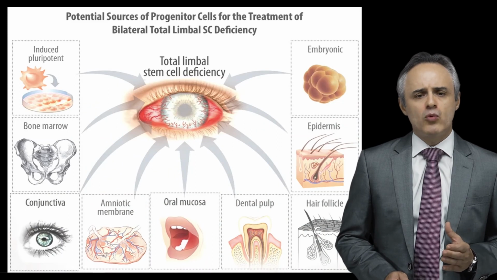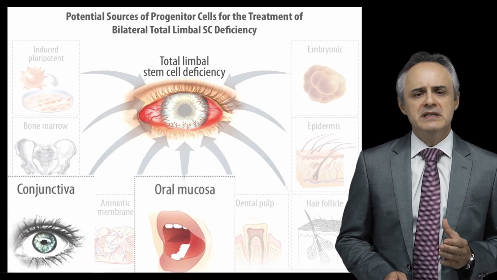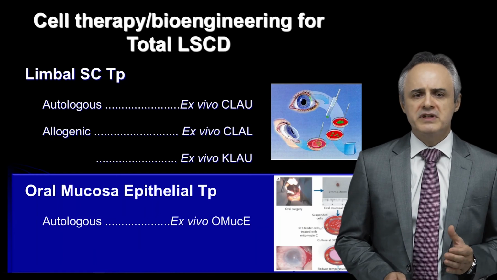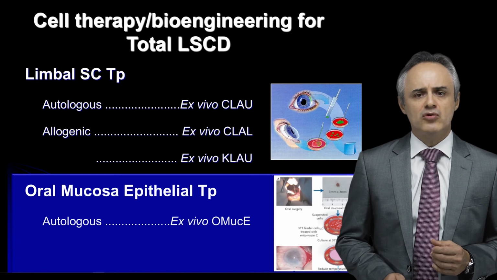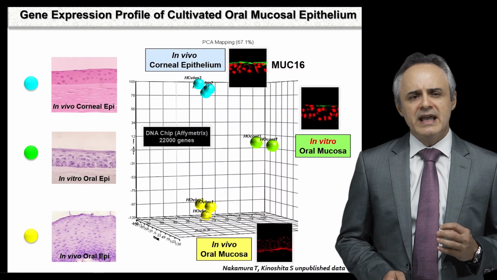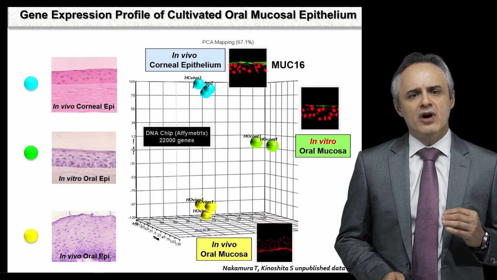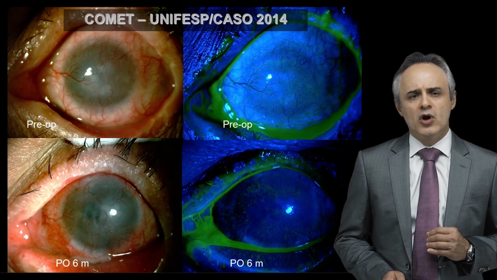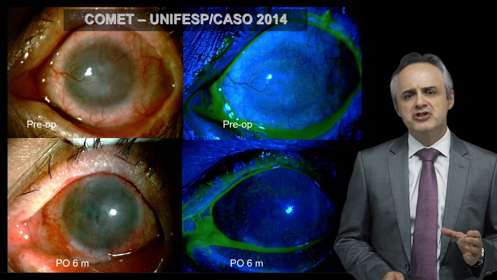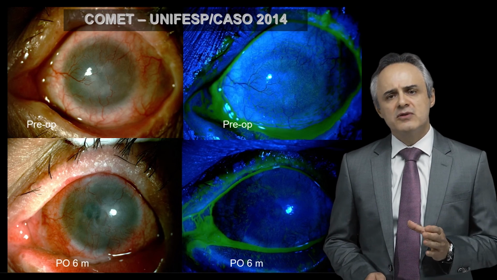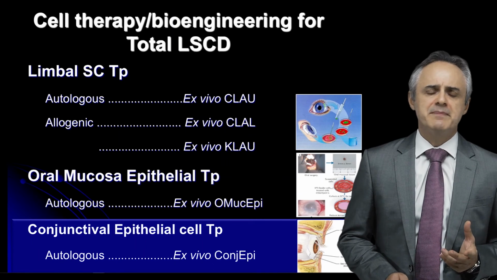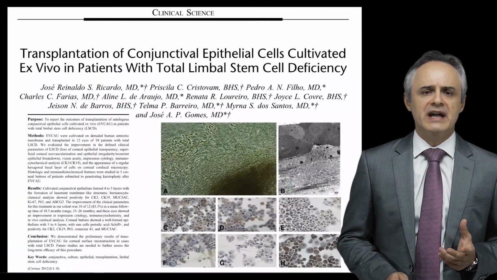Many groups around the world try to cultivate epithelial stem cells from other sources. In Japan, it was proposed the oral mucosal epithelial transplantation, the ex vivo transplantation, or COMET, in which you can get a very good quality of epithelium that can recover the transparency of the cornea. Many groups do not achieve the same results as the groups in Japan, and that's why they try to deal with other types of epithelial sources such as the conjunctiva.